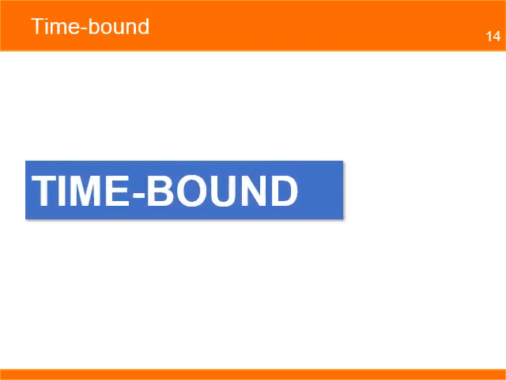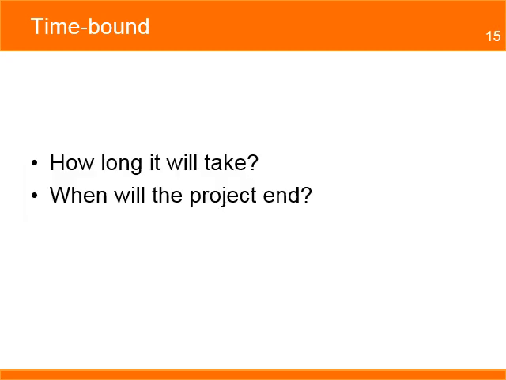Time-bound defines a deadline for the objective. This is a target the project will use to evaluate its progress. It also sets a timeline for the delivery of the project results to the beneficiaries. The project can select milestones to track its progress over time. Time-bound answers the questions. How long will it take? When will the project end? The timing needs to be realistic to the conditions and context where the project will be implemented.